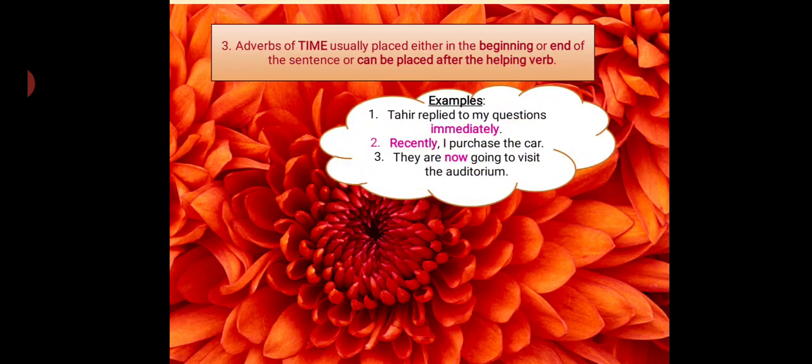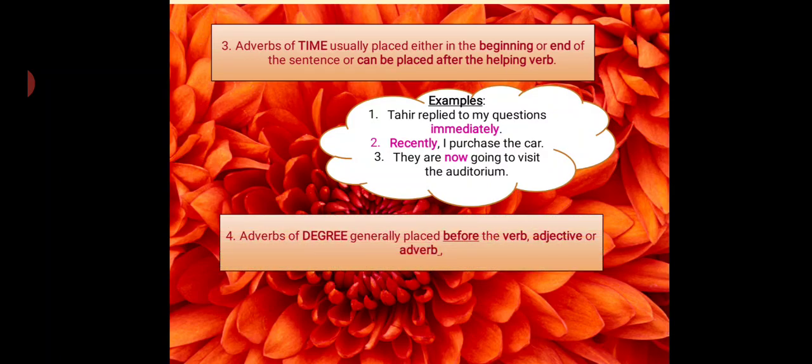Let's see. Tahir replied to my questions immediately. So here immediately, adverb of time, is placed at the end. Recently, I purchased the car. So here in the beginning. They are now going to visit the auditorium. So we have two verbs, helping verb and main verb. So the adverb of time is used in between them, or you can say after the first part of the verb.